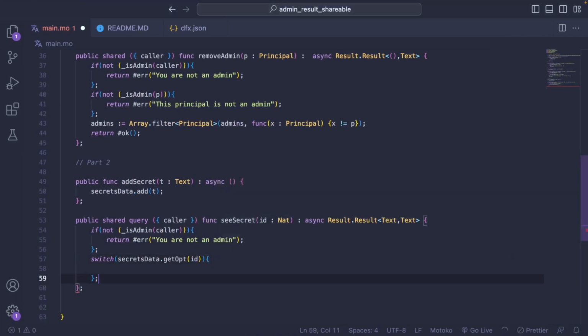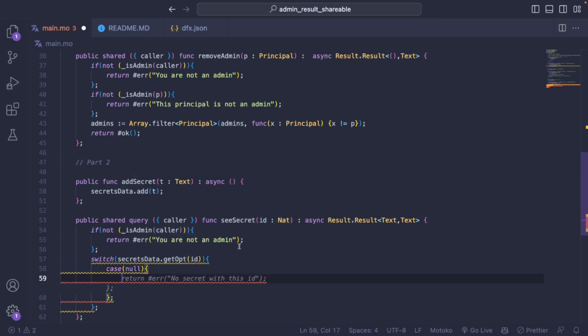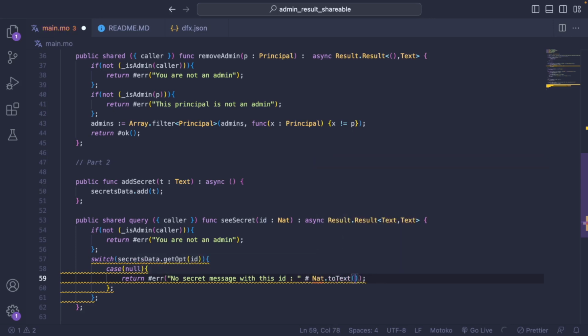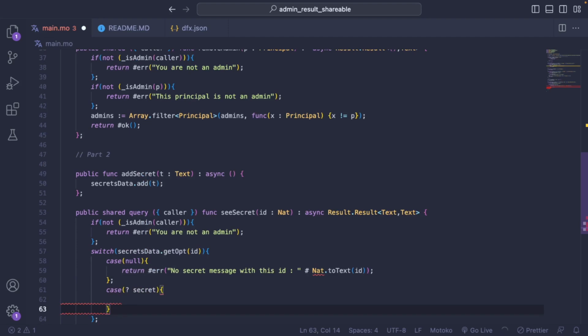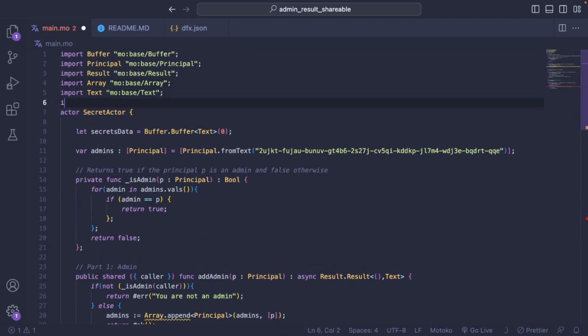If there is nothing, then we want to return a no secret message with this ID, and we can even return the ID to be precise by converting Nat to text. If there is a secret, we return okay and the secret, which is of type text. So this corresponds to what we have here. And I need to import the Nat library as well.